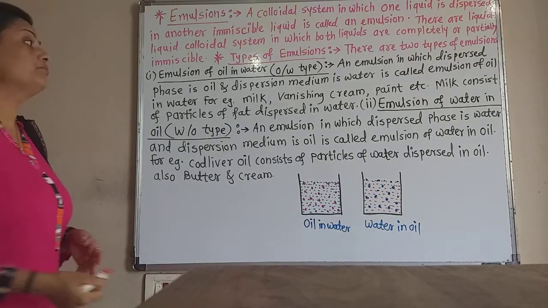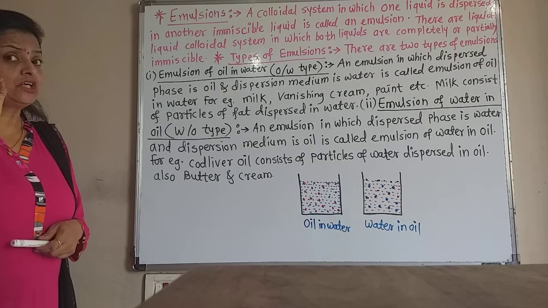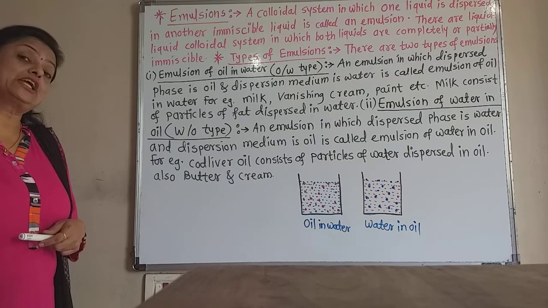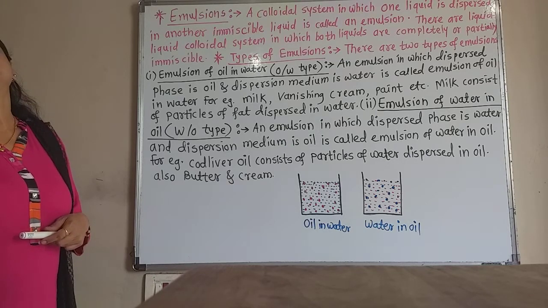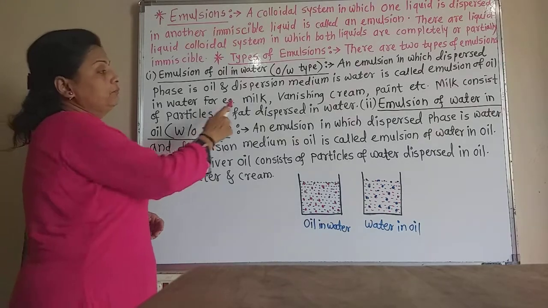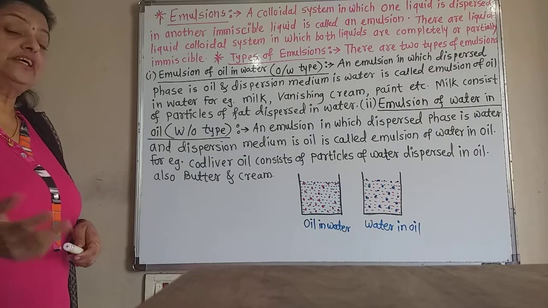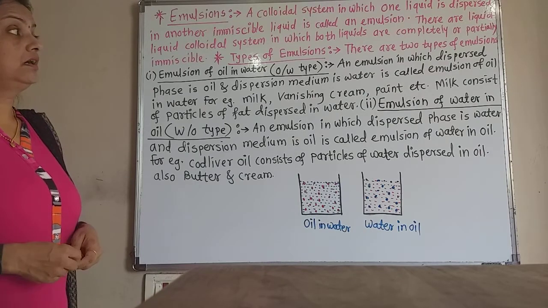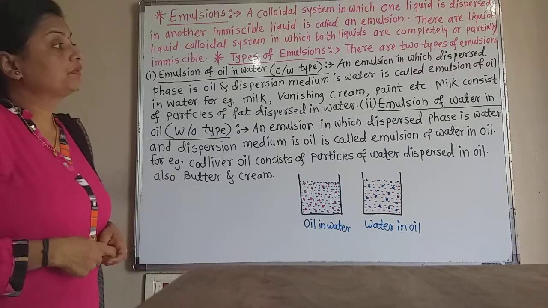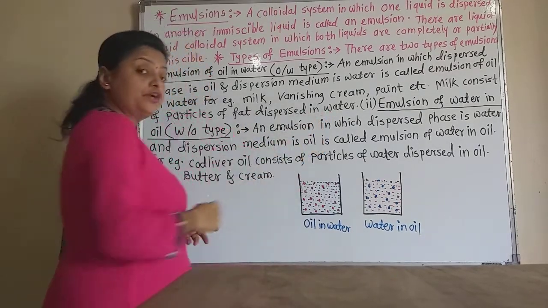And the best example is milk. In milk, there are fat globules which get dispersed into the water. So milk is an oil in water emulsion. Milk, vanishing cream, paints. In paints also there are oil paints, in which oil gets dispersed into the water. Milk consists of particles of fat dispersed in water.